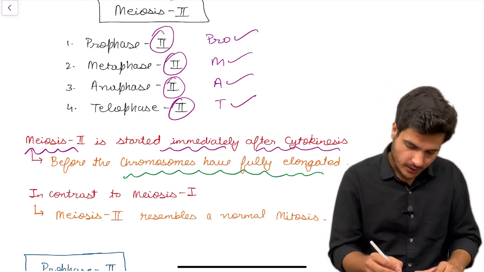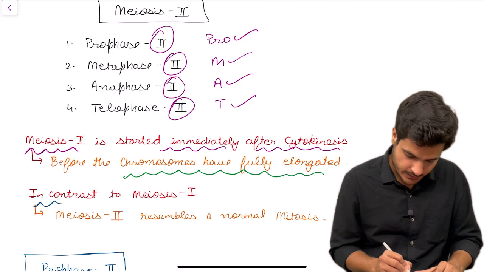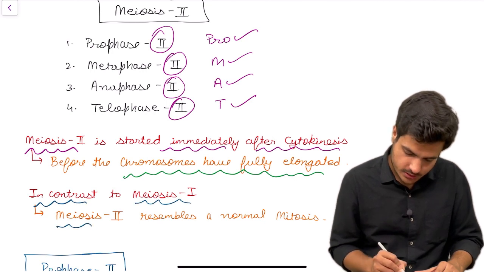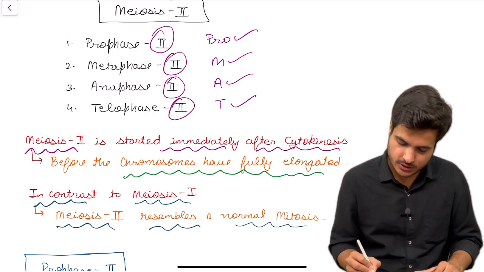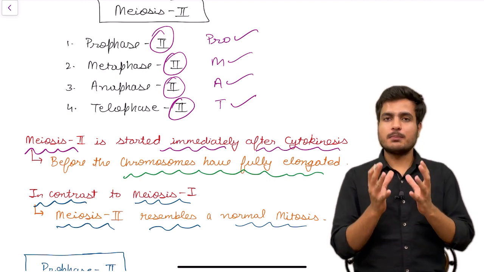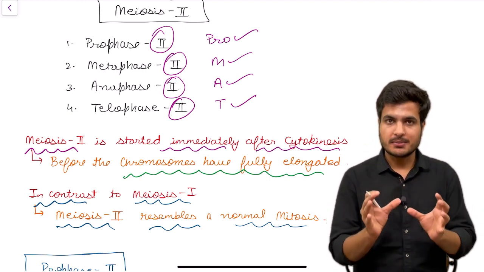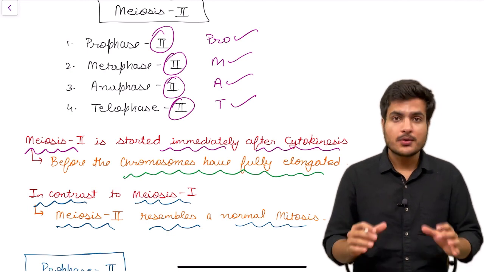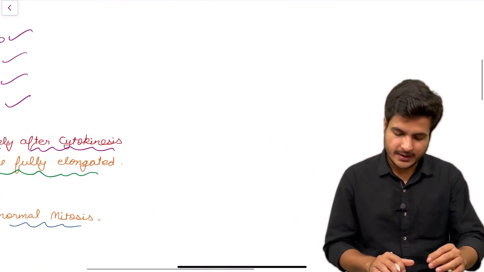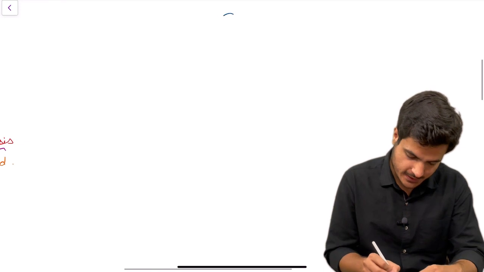Now, in contrast to meiosis 1, meiosis 2 resembles normal mitosis. That means the number of chromosomes in the parent cell and in the daughter cells remains the same in case of meiosis second. I have already explained it many times, yet I am explaining it once again.